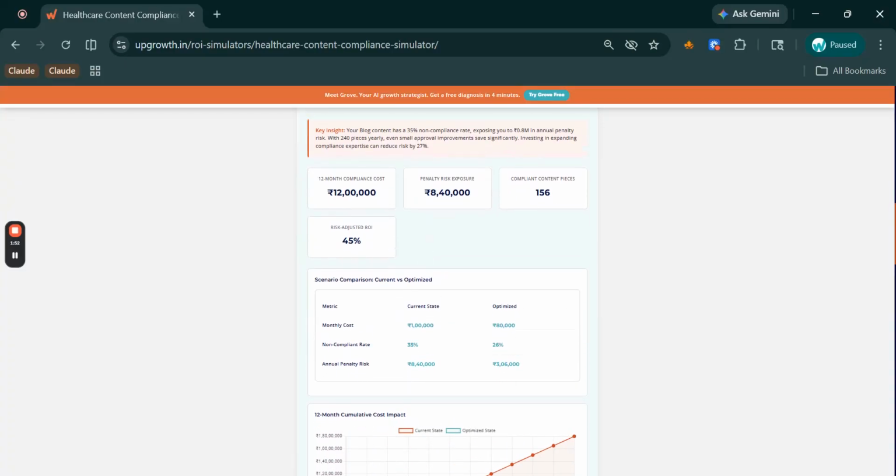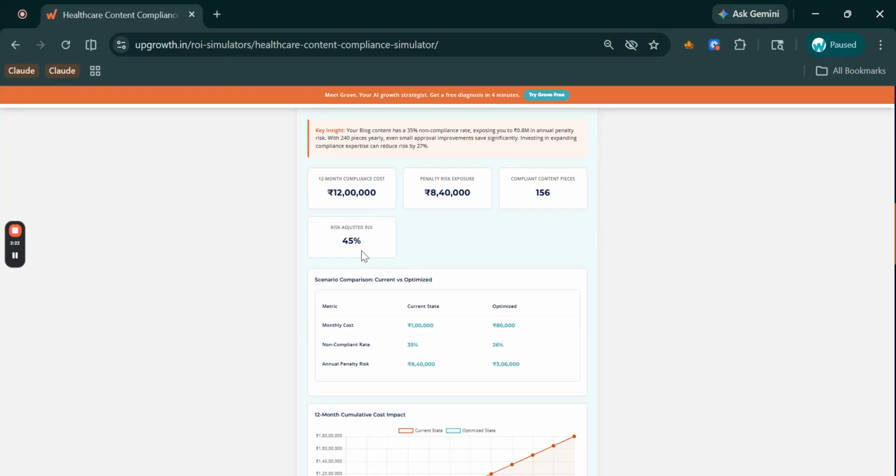Now there are four outputs. Number one, 12-month compliance cost, which comes out to be 12 lakh. That's your total spend on compliance review only across the year. Penalty risk exposure, 8.4 lakh. That's the financial exposure sitting in your non-compliant content right now. Compliant content pieces, 156. Now in healthcare, it's not a financial risk, it's a brand trust risk as well.